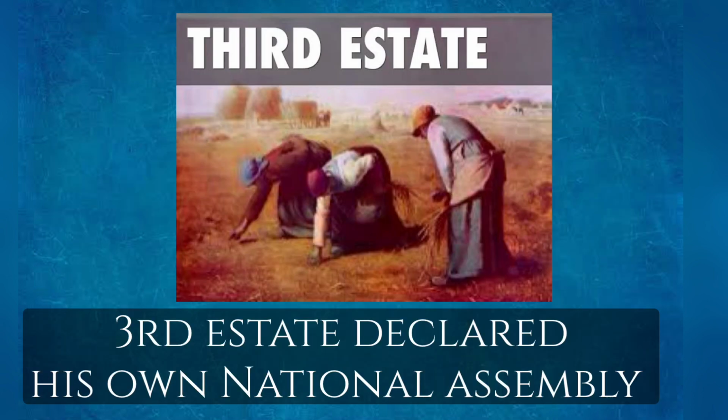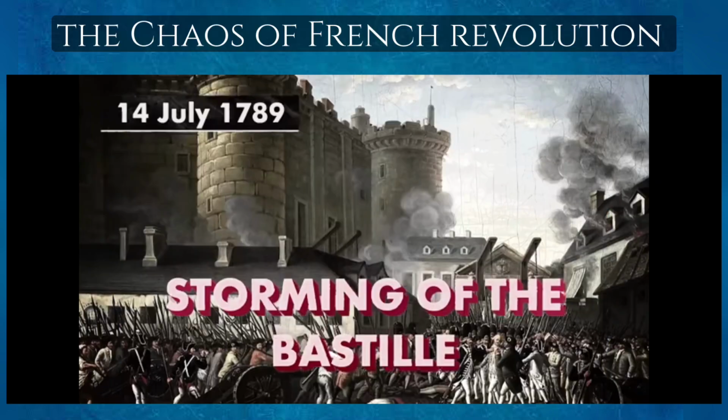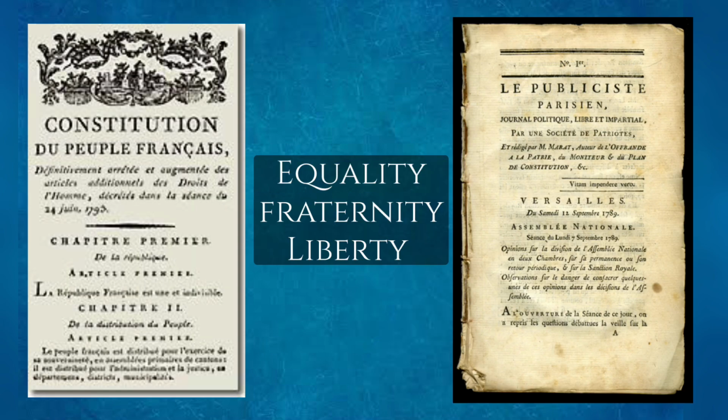Let's take a quick overview of what happened during the French Revolution. The third estate declared the National Assembly. The first fire of the French Revolution came out as the storming of the Bastille fort. The nobles of France got scared and started migrating to other European countries. The National Assembly formed by the third estate made its constitution based on liberty, fraternity and equality.